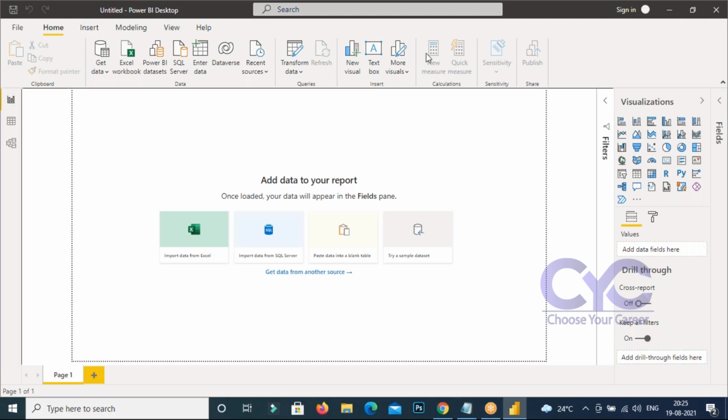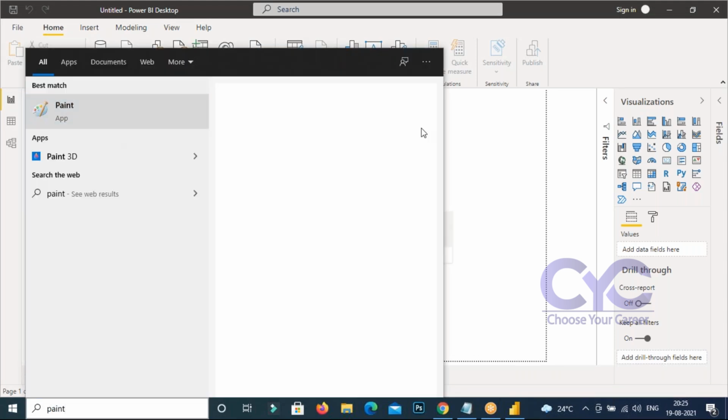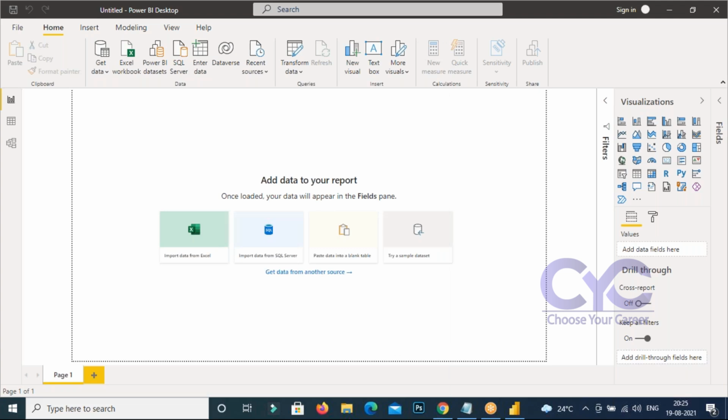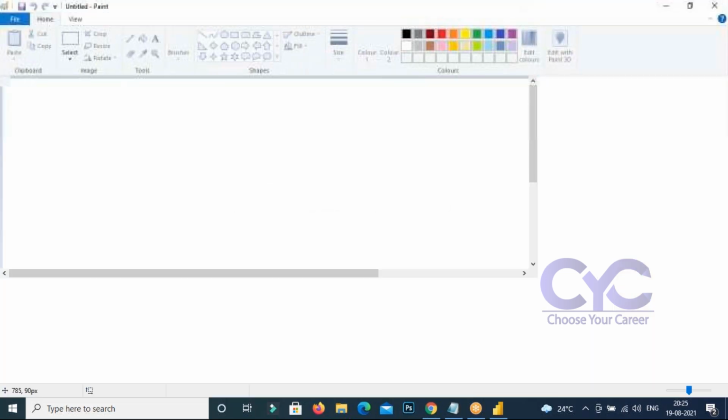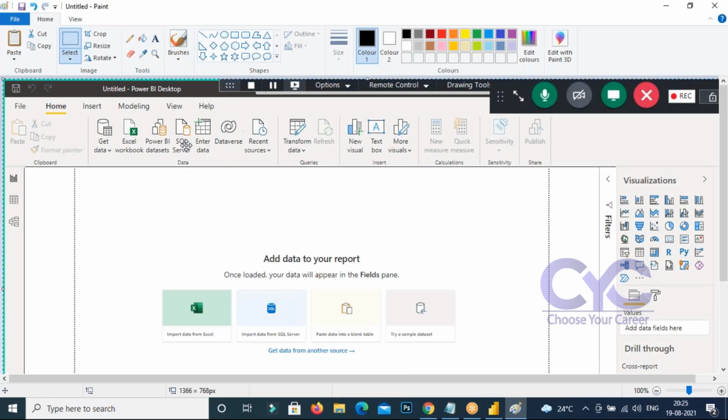In this Power BI, there are some basic things that you need to know. After that, we can discuss the total business intelligence process, how we are going to make it. In this one, look at this, Power BI appears to be like this.